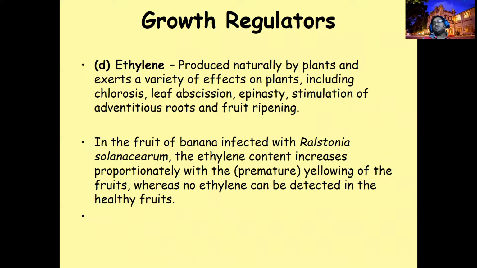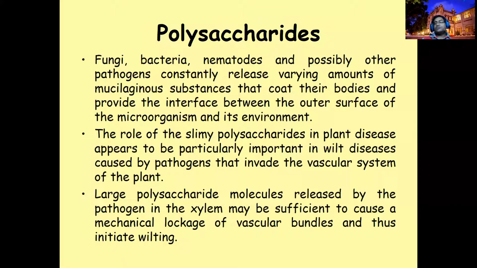If ethylene production is induced, your plants will show premature yellowing of the fruits. You haven't identified why, because your plant is sick due to this hormone imbalance. So in this way, plant pathogens use growth regulators as weapons to break the normal function of the host. The last group we call polysaccharides.